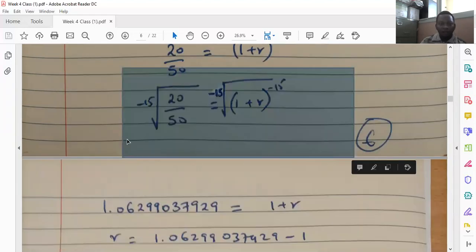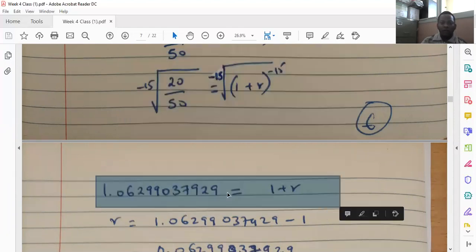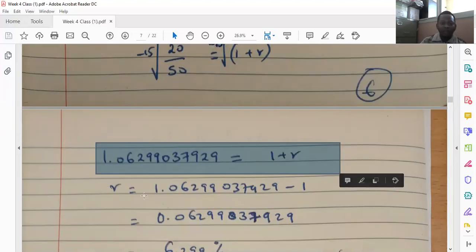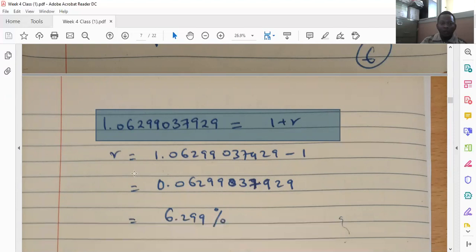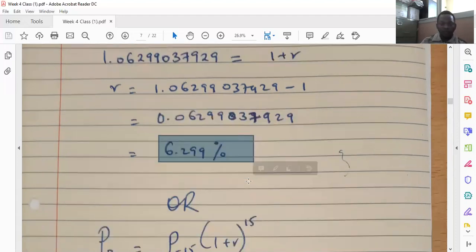And then we are left with the negative 15th root of 20 divided by 50 is equal to 1.06299, which is equal to 1 plus r. So therefore, r is equal to 1.06299 minus 1. Therefore, r is equal to 0.06299 or 6.299%. So that is using discounting.